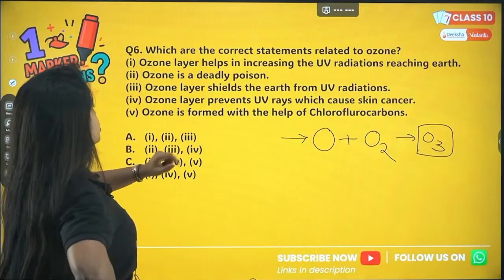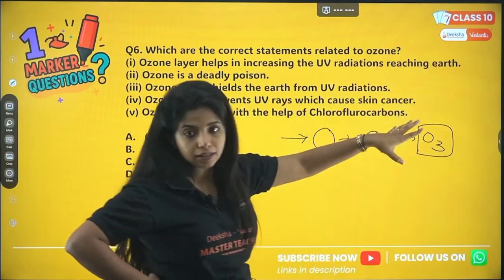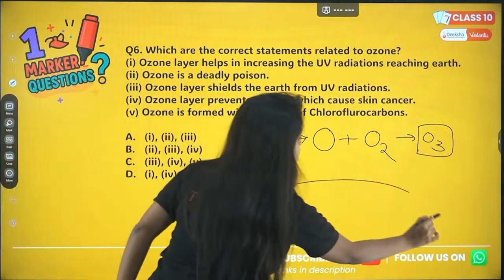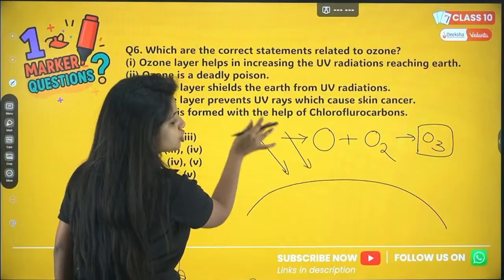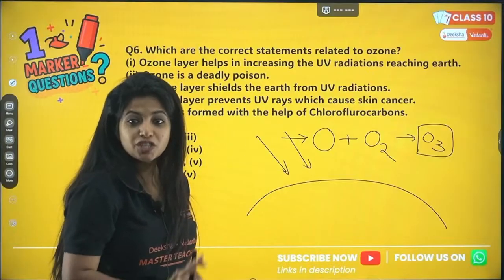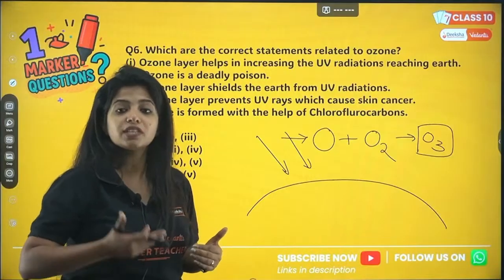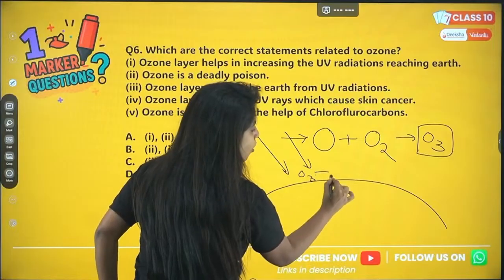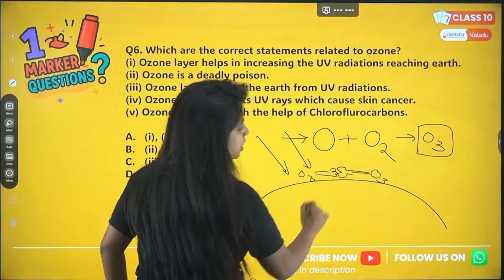Now try to answer this question. Ozone layer helps in increasing the UV radiations reaching the earth. No, that is not the actual function of ozone. Ozone basically in the stratosphere layer stops the UV radiation from coming within. It stops it. If UV radiation comes inside, my dear children, we might have skin cancer and a lot of other things. So they form a layer. Over here, all the ozone molecules, my dear children, come together, they join their hands, not join their hands, they have bonds.